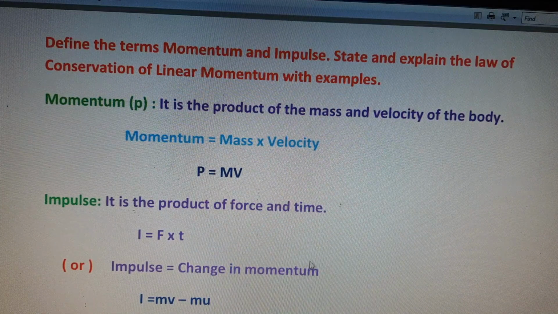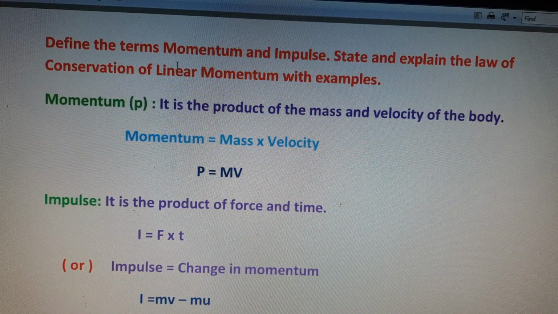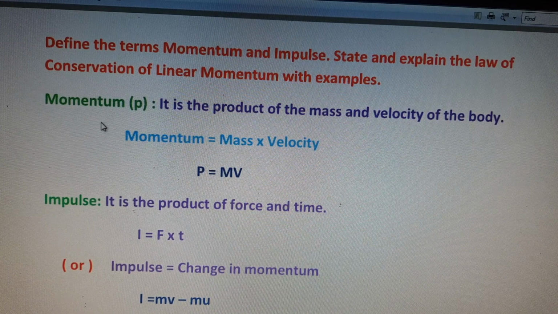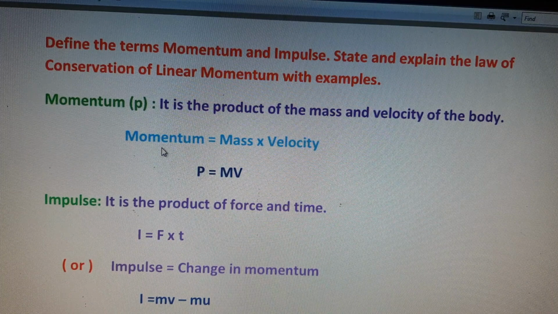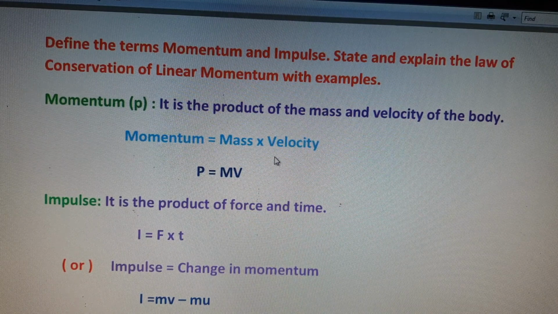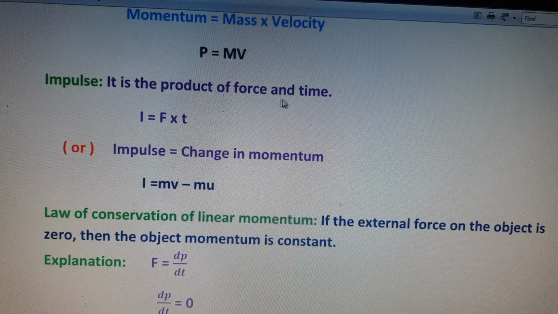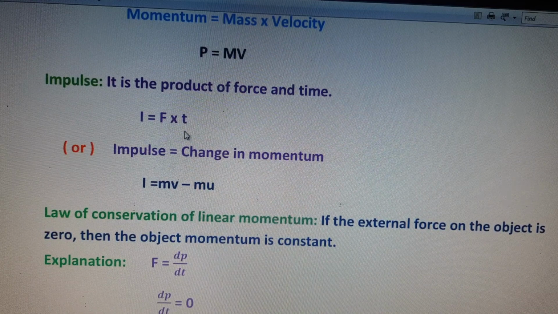Okay students, the next important 4 marks question in laws of motion: define the terms momentum and impulse, and state and explain the law of conservation of linear momentum with an example. First, we write the definitions of momentum and impulse. Momentum is the product of mass and velocity of the body. So we can write P = mv, momentum is equal to mass into velocity. Next, the definition of impulse: it is the product of force and time. So I = F × t, impulse is equal to force into time.